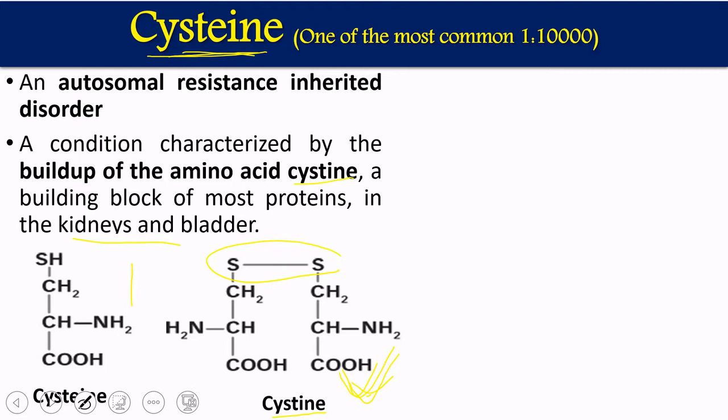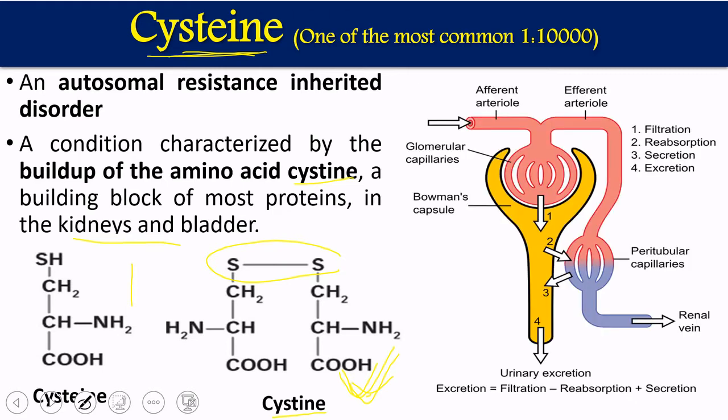The basic process of urine formation: this is the picture of the glomerulus, showing how urine is formed. Basically three different processes are responsible. The first process, which happens at the glomerulus and Bowman's capsule, is called ultrafiltration. Unwanted substances, and sometimes unknowingly useful substances too, are filtered out into Bowman's capsule and then come into the proximal convoluted tubule.